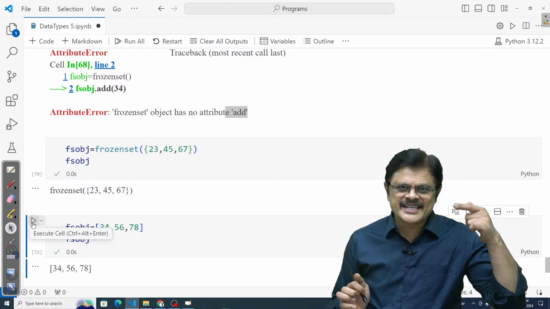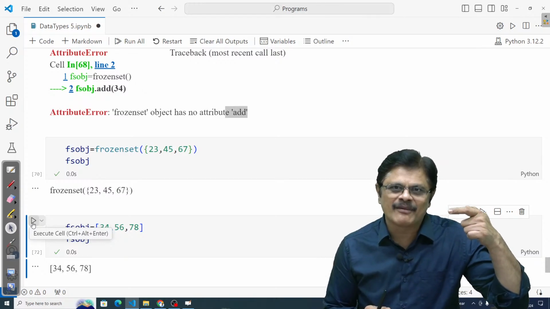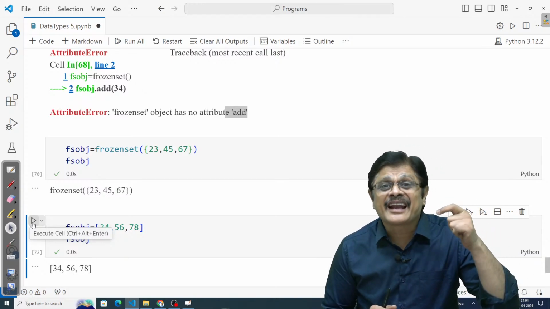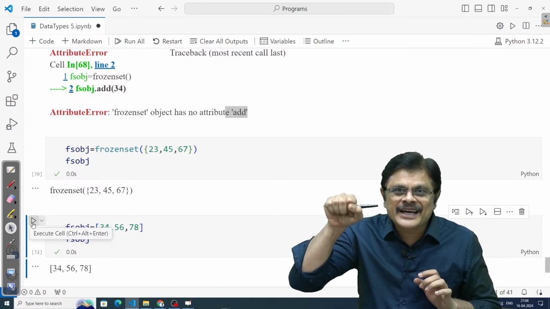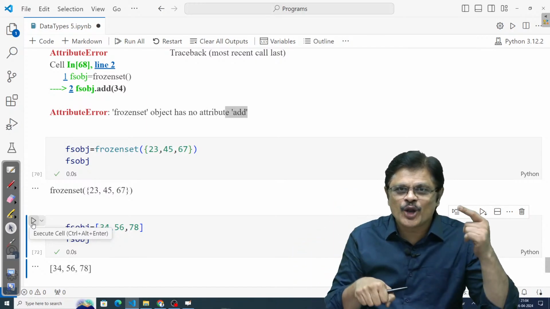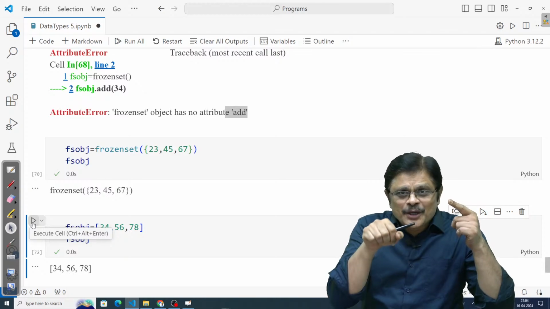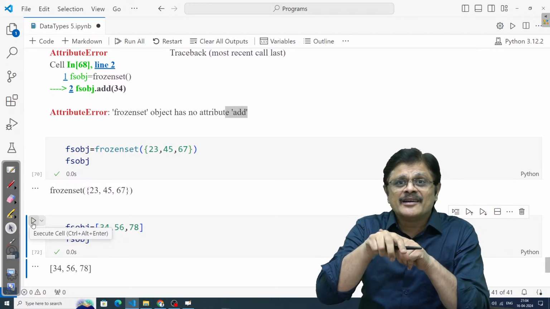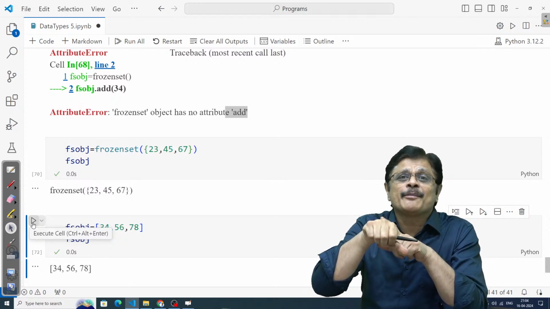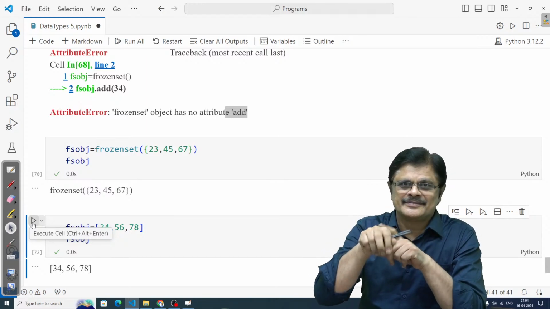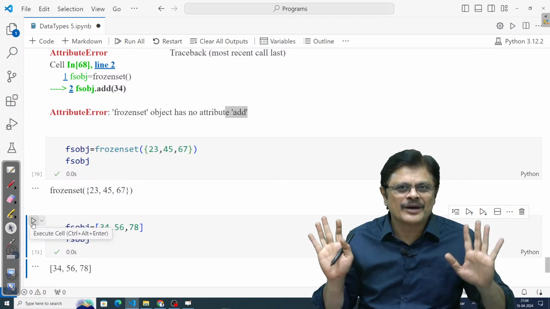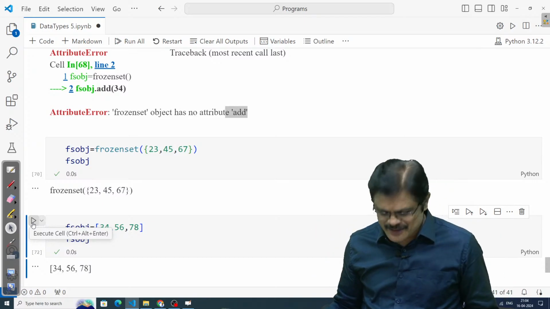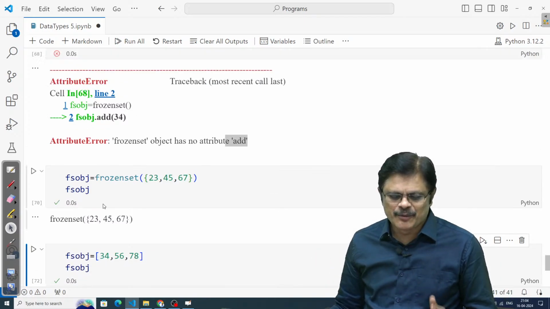The variable name is just a reference. The object is immutable, not the variable. But if you use this variable name to do something to an immutable object, it will say, check. That we need to understand. Is the idea clear? So this is about immutable objects, my dear friends.